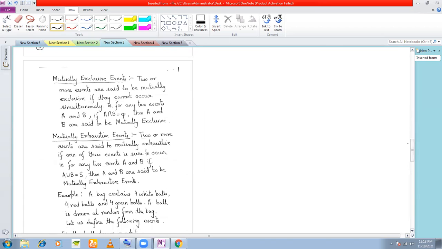Mutually exclusive events. Now, this is something that I would like to start in the next class. But let me give you a very brief example of mutually exclusive events. This is something that is very, very important. Mutually exclusive events, you must understand. When two events cannot occur simultaneously, they are called mutually exclusive events. For example, in the rolling of a dice, on this sample space, suppose I define the event A as appearance of an even number and B as appearance of an odd number.